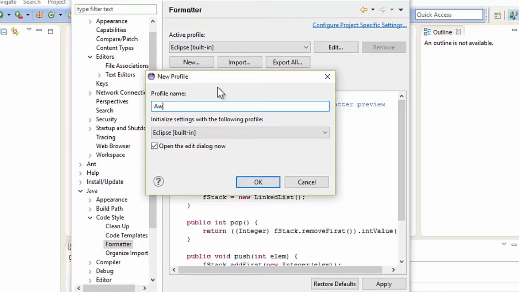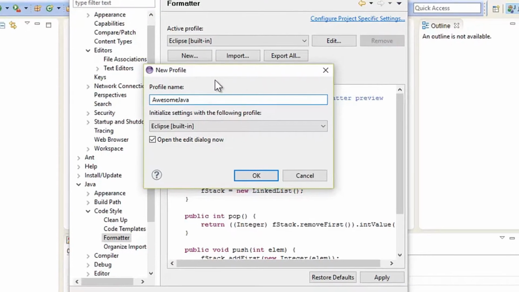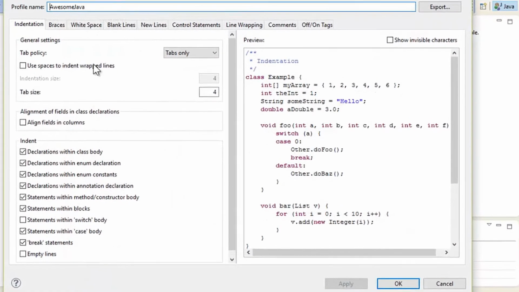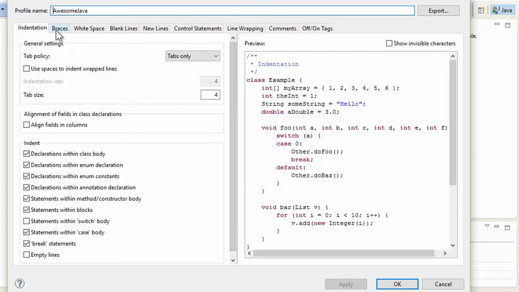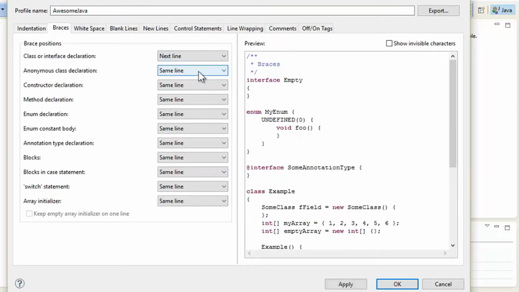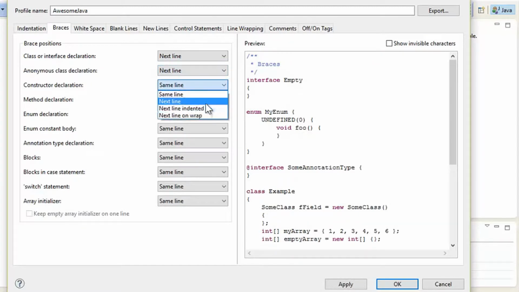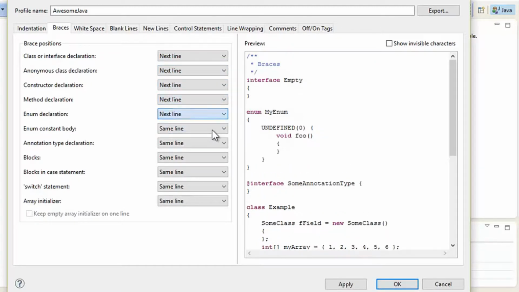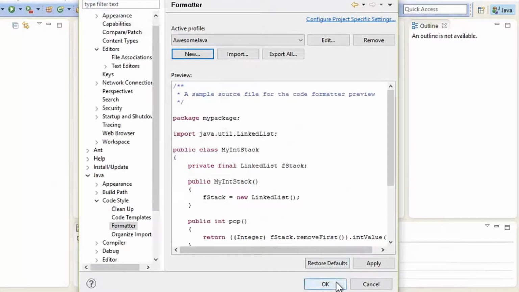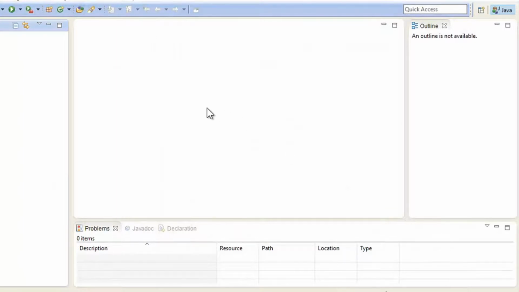So I'm going to type awesome Java, and then I'm going to go ahead and hit OK, and it is going to give me this page. So I'm going to go inside braces and keep it on the next line, and next line, and keep everything as next line. So everything is on the next line except array initializer, and then I'm going to hit OK and then hit OK. So now everything has been set up.